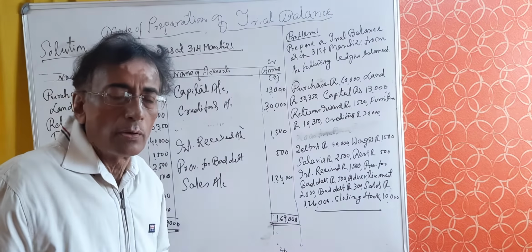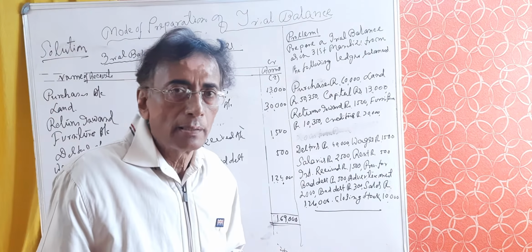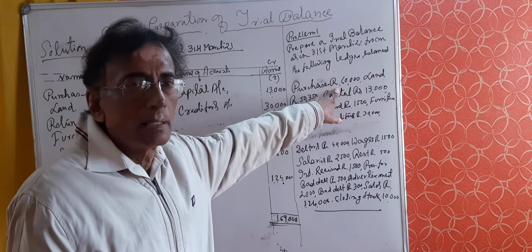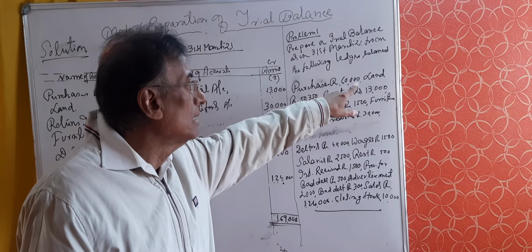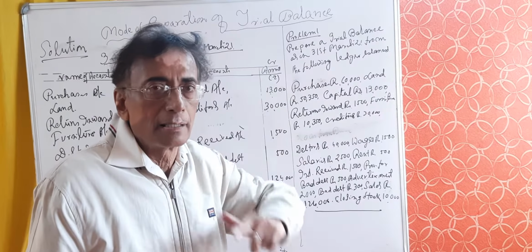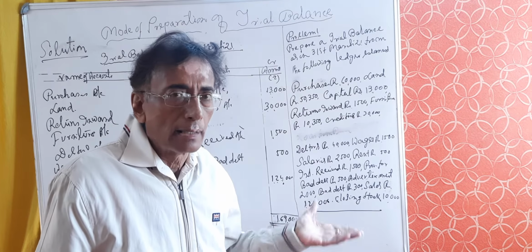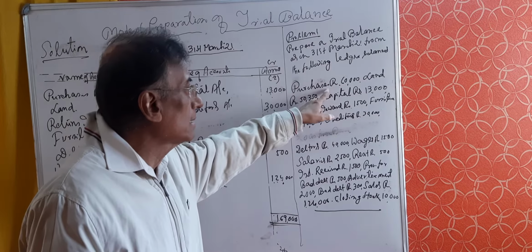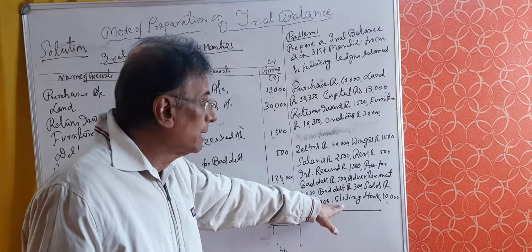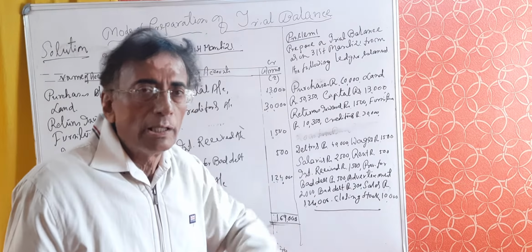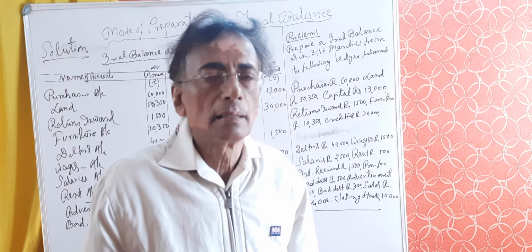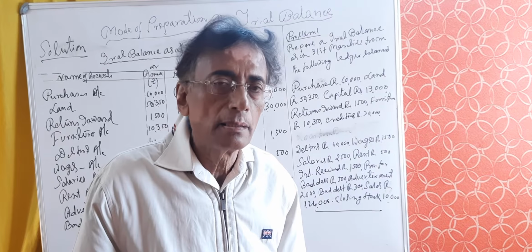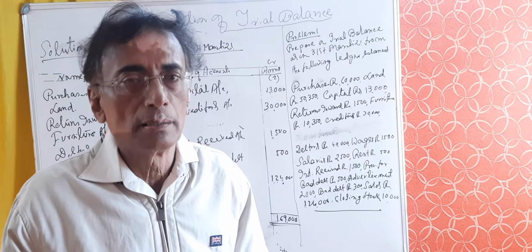Now closing stock. I have already told closing stock will not appear in the trial balance because purchase account has not been adjusted. Had it been adjusted, it would have been written as purchase account within the bracket adjusted. Then we should take closing stock along with purchases in the trial balance. As it is not adjusted purchase account, we would not take closing stock in trial balance. Simply we should put a note underneath the trial balance that closing stock of rupees 10,000 has not been considered as purchase account is yet to be adjusted.